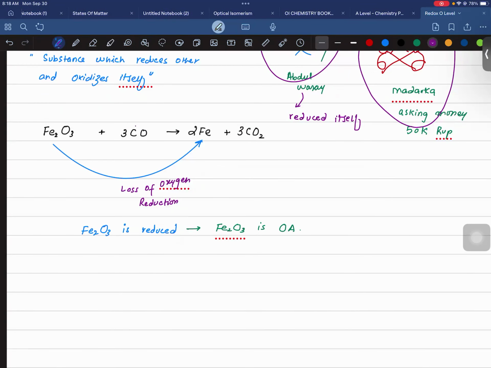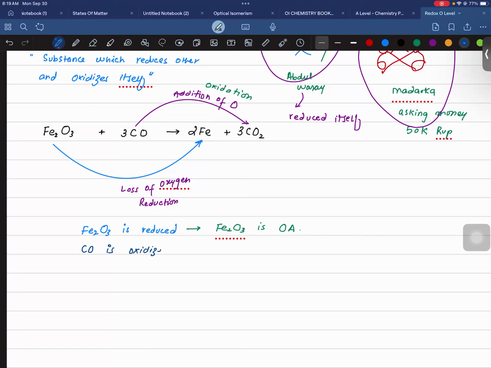And CO is going to convert into CO2. This is addition of oxygen, and you know that addition of oxygen is oxidation, है ना? So I can say that CO is oxidized.